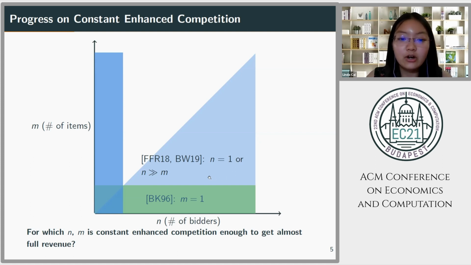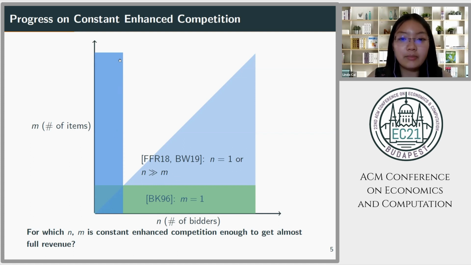Next, Feldman, Friedler, and Rubinstein 2018 and Babaioff and Weinberg 2019 prove that when there is only one bidder, or when the number of bidders is much larger than the number of items, then constant enhanced competition is enough. In fact, when n is much larger than m, the effect of competition is so much that even with the original number of bidders n, a simple auction already gets almost full revenue. So in this setting, the enhanced competition is not doing much here.